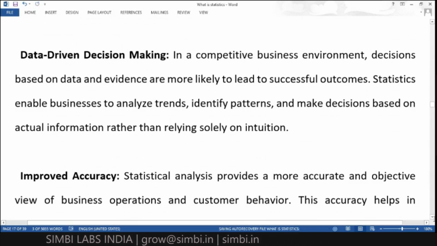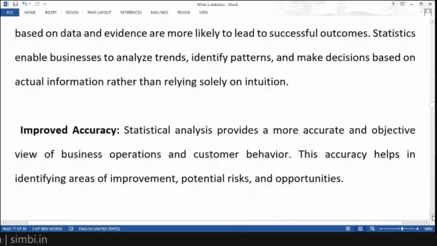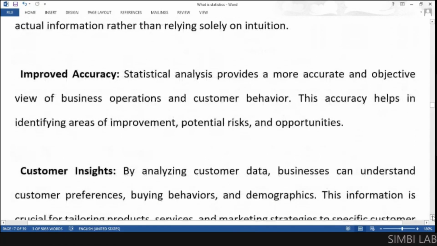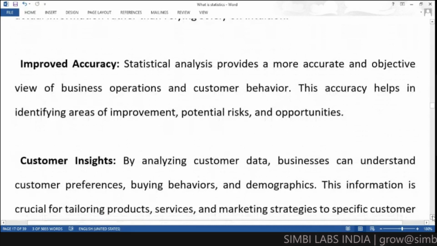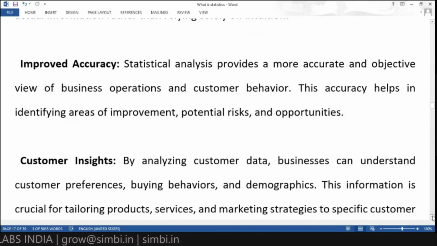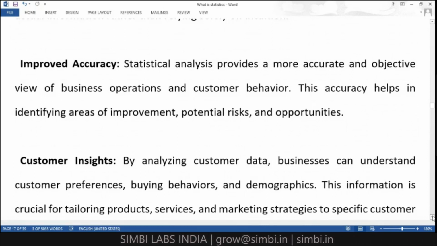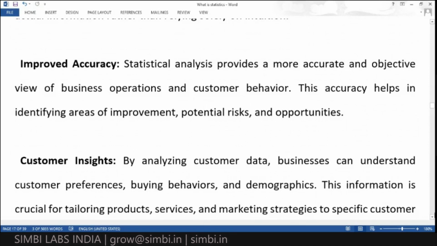This is one of the important points for why most business organizations are using it. The second one is improved accuracy. We get more accurate and better results through statistics, and we can get customer behaviors, customer interests, what customers want, and their perception through this statistical analysis. So you can improve accuracy also.